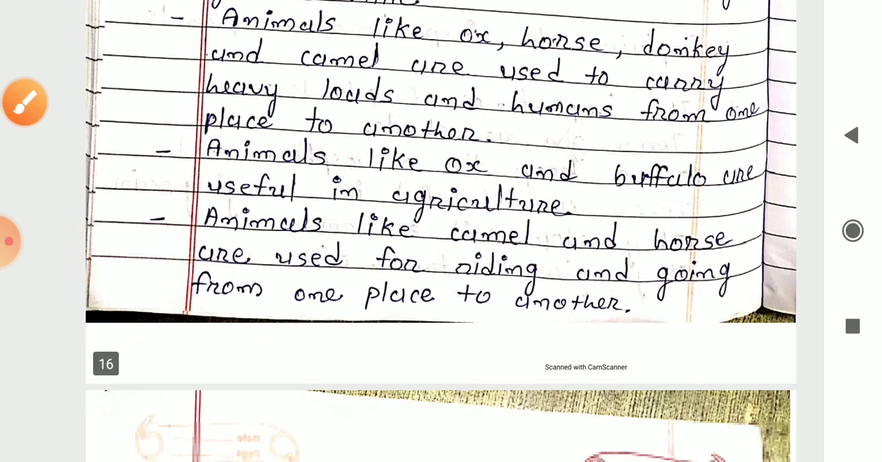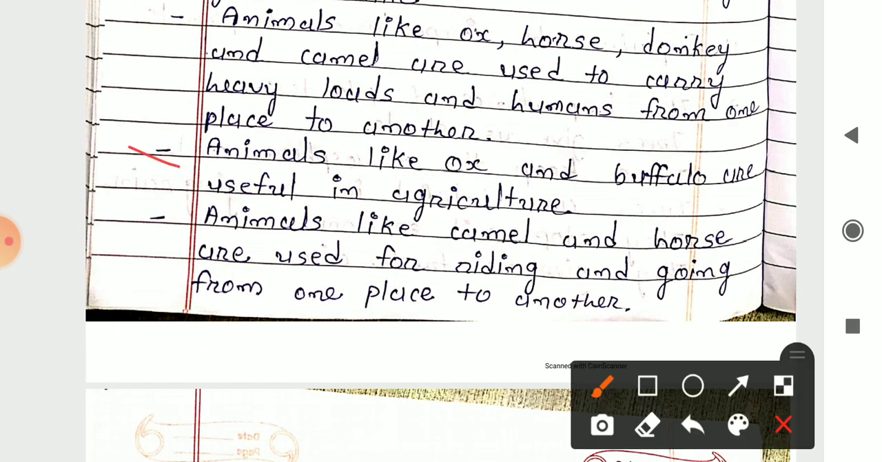Next use of these animals or importance of animals is, animals like ox and buffalo are useful in agriculture. In agriculture, the farmers using these animals like ox and buffalo in their farms.